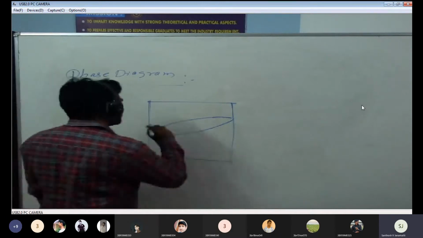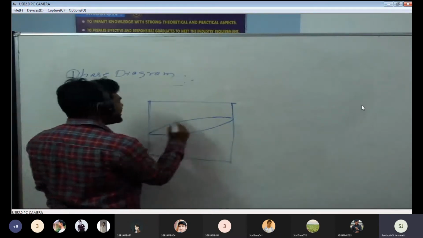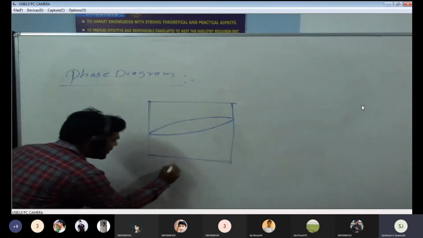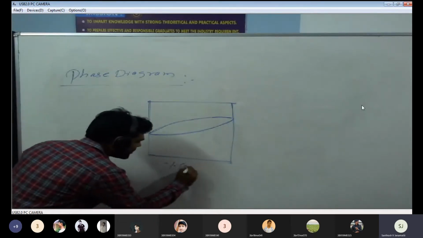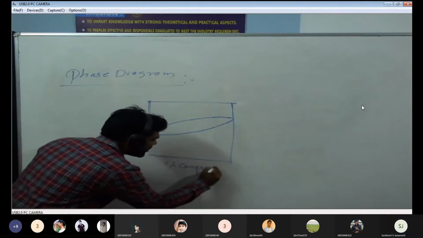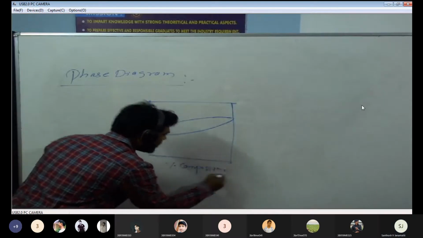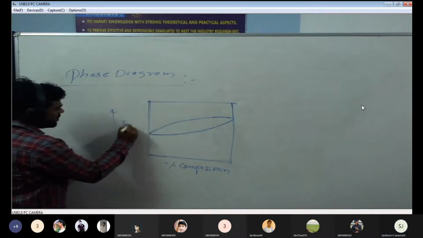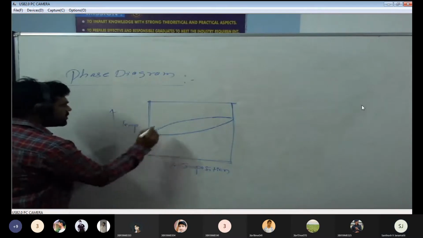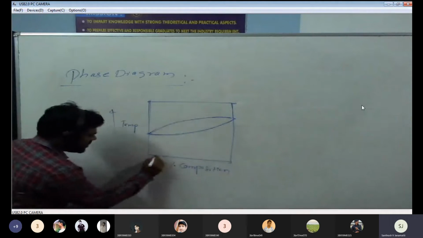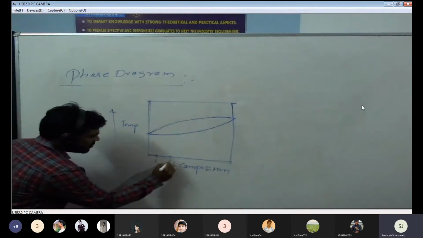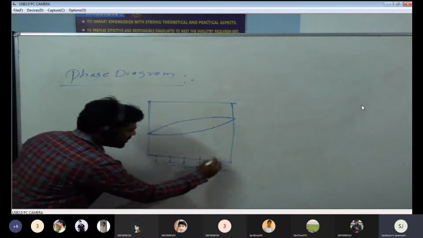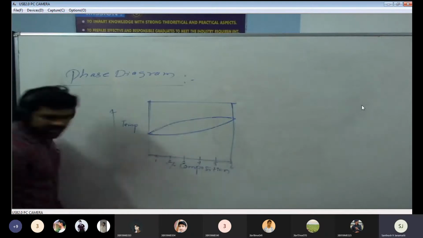Okay dear students, let's discuss this. This is what I told you in the last class, that this is a percentage of composition. This is what you can say is the temperature line. Composition: 1%, 2%, 3%, 4%, 5%, and 6%.